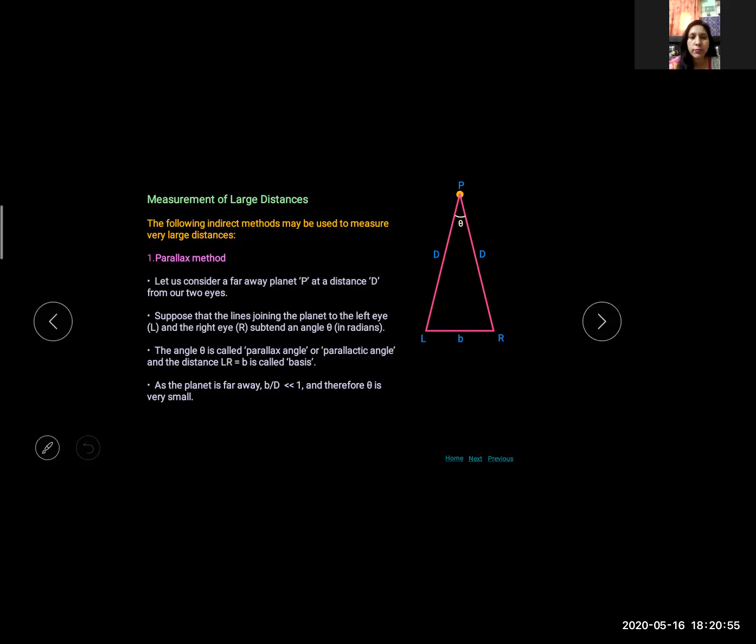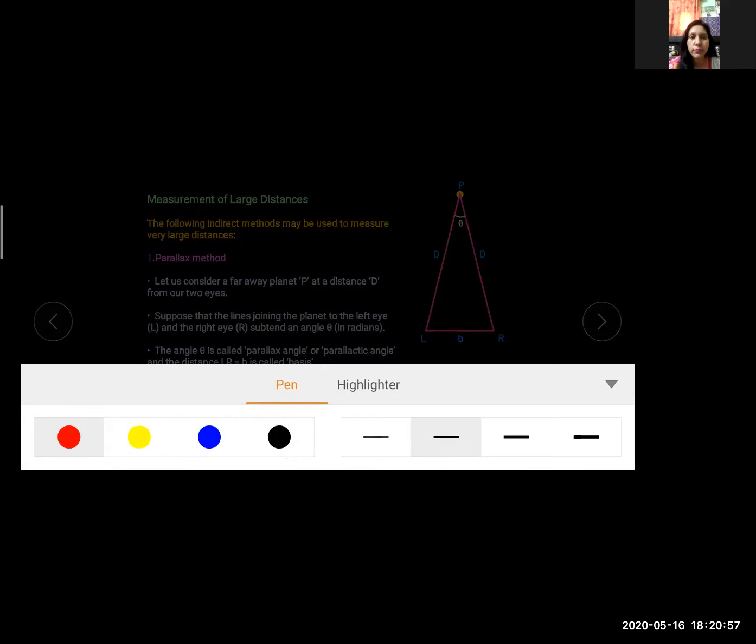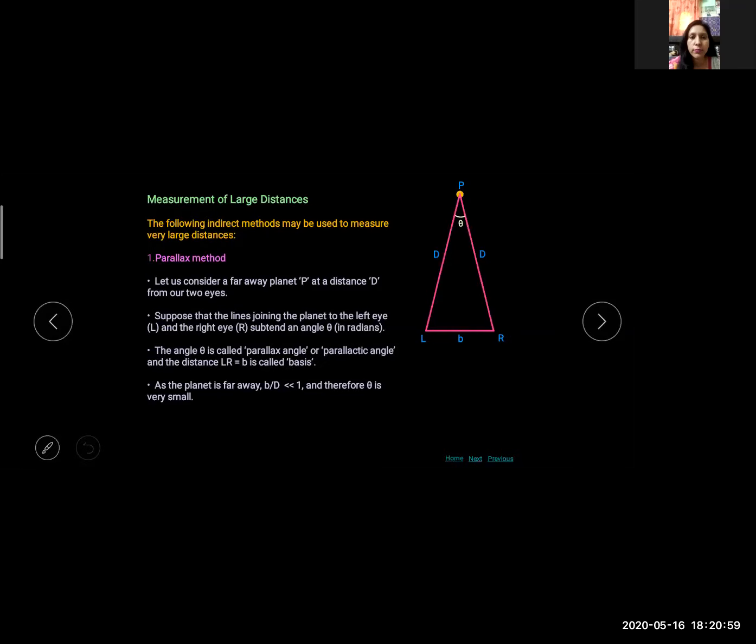So in figure, we see that P is the point, L and R represent two eyes and distance between them is B. Clear? And capital D is the distance between the object and the position of the eye.